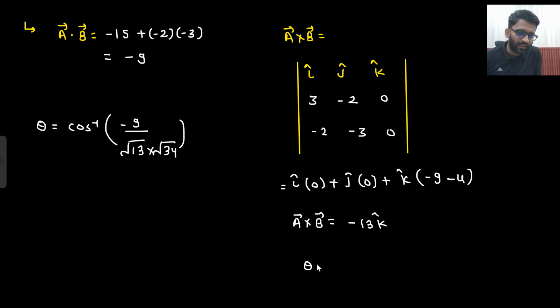And here this is A cross B. When we find the formula, theta is equal to sine inverse, what do we write?